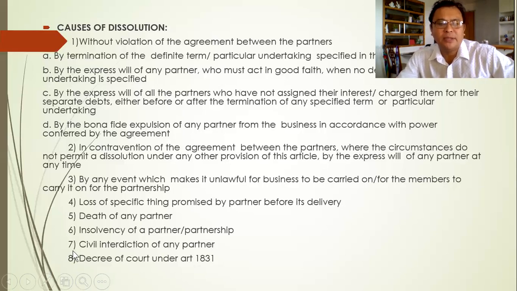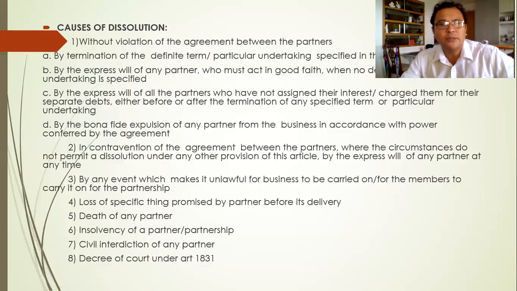Number 7 is civil interdiction of any partner. Again, civil interdiction happens when a person is found guilty of committing a crime and that crime carries a penalty of imprisonment of more than 6 years. And number 8, by decree of court under Article 1831.